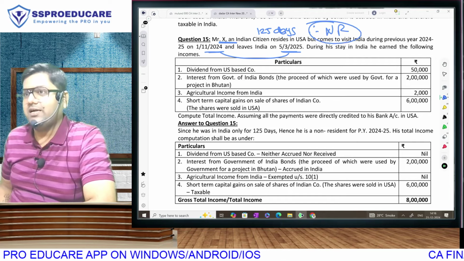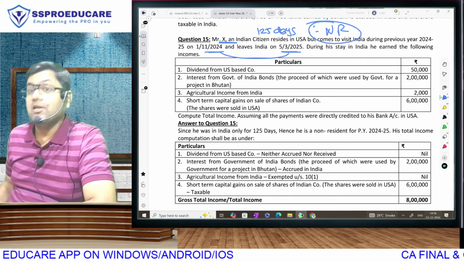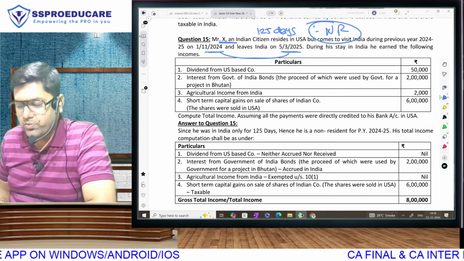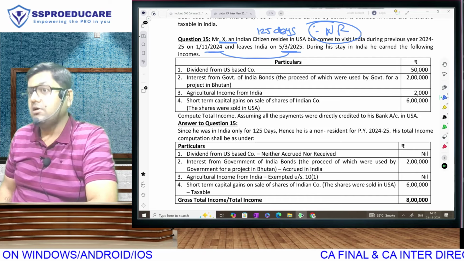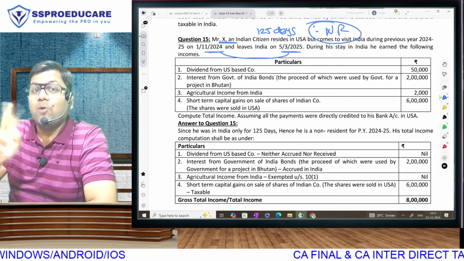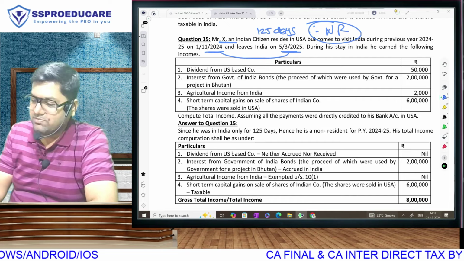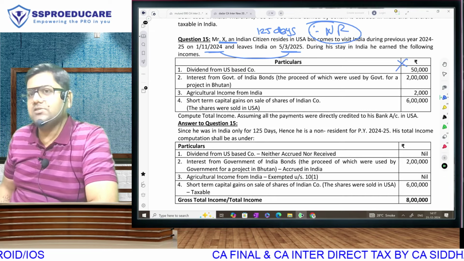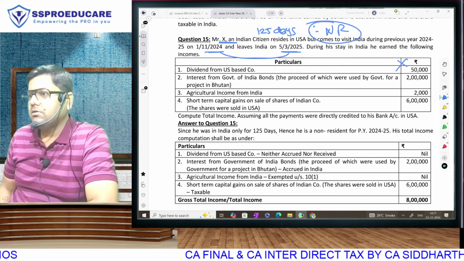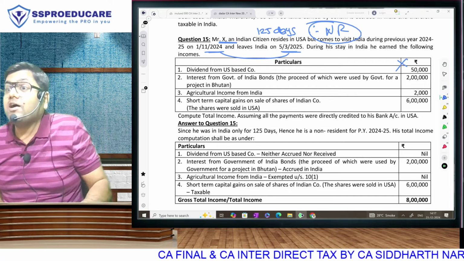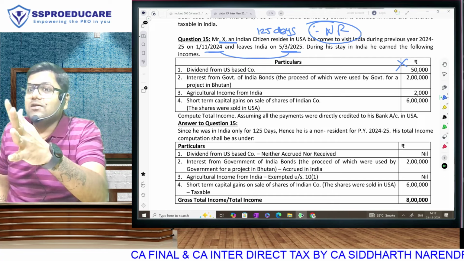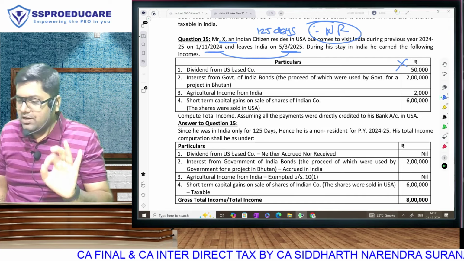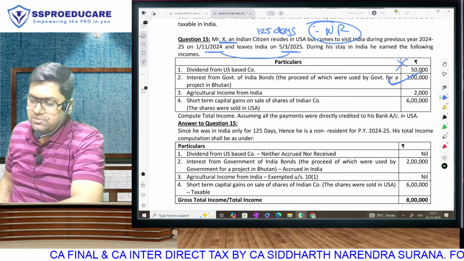Because this is going to decide a lot of things. If he is non-resident, now you have to decide which of the incomes will be taxable. Now look at the incomes thinking about a non-resident. Dividend from US-based company. Taxable or not taxable? For a non-resident, this is a combination of residential status and scope of total income. Not taxable. Interest from Government of India, and government uses this money in Bhutan. Bro, for government, place of usage is irrelevant. If government is using it in Bhutan also, it will be used for some reason of India only. And therefore, this is always going to be taxable.